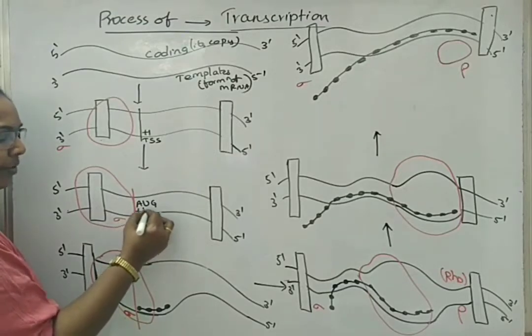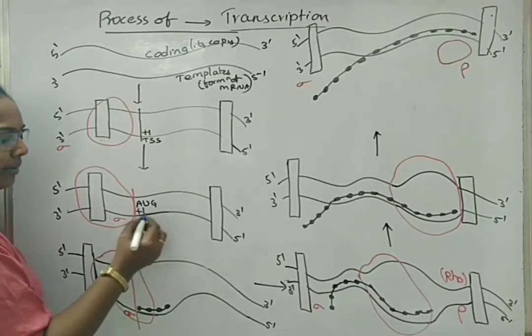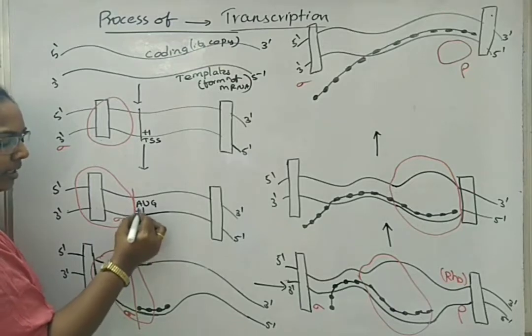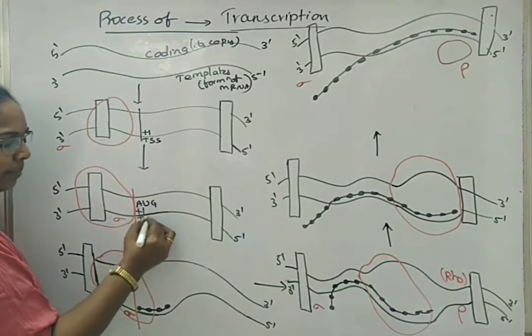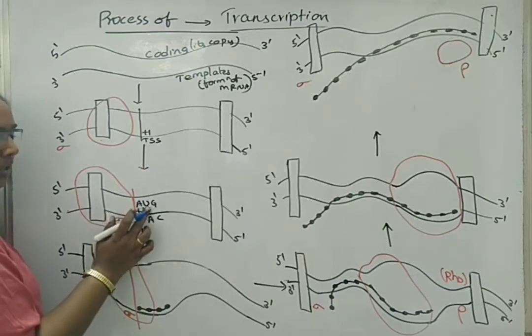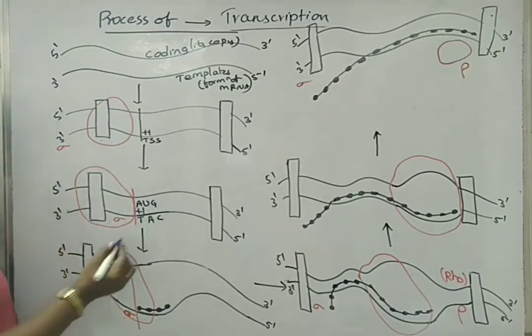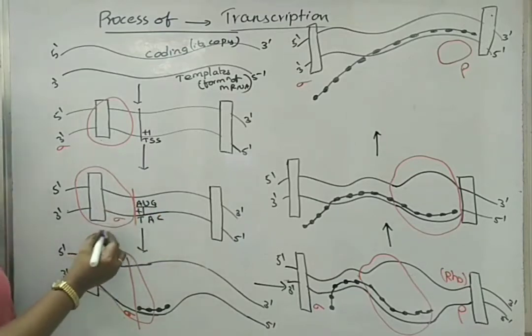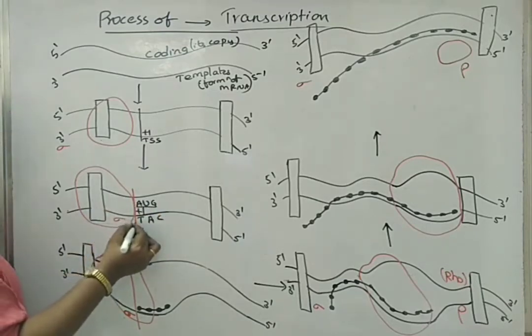Then, what type of complementary strands should be present on the template strand of the double strand? If it is adenine, then it should be thymine, adenine, and cytosine. See here, in case of thymine, there is uracil in mRNA. So, it is considered as the initiating codon. It starts at the transcription starting area.